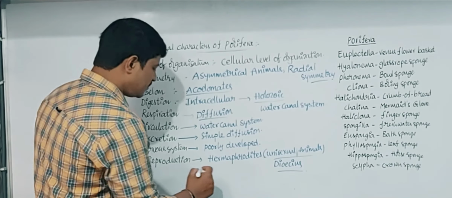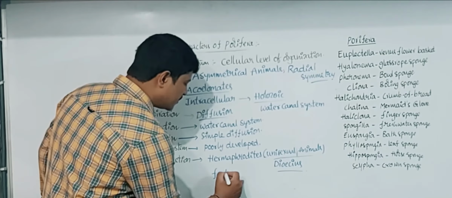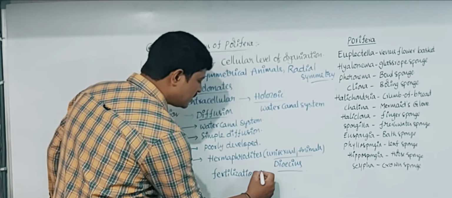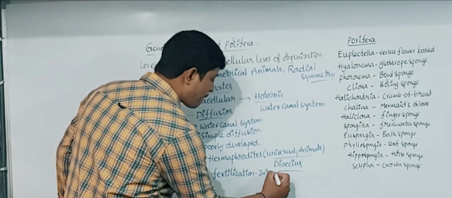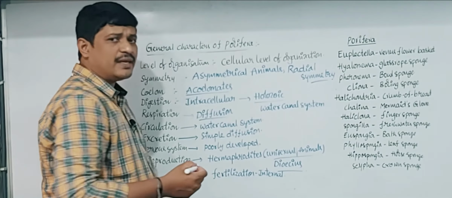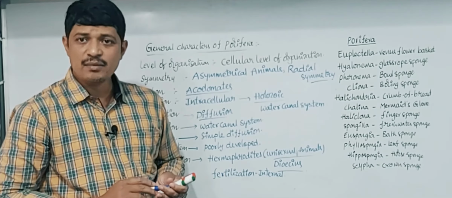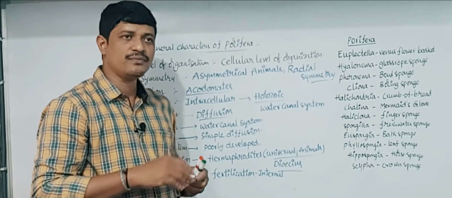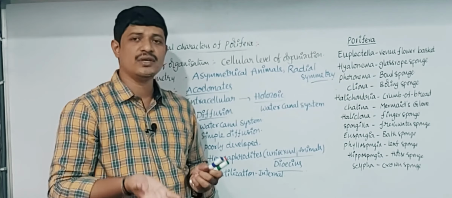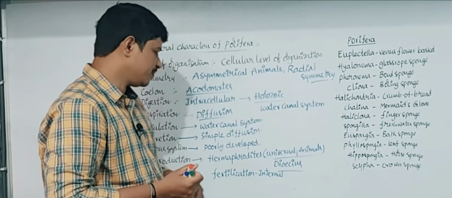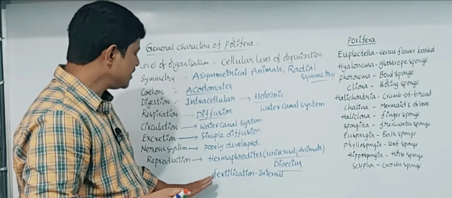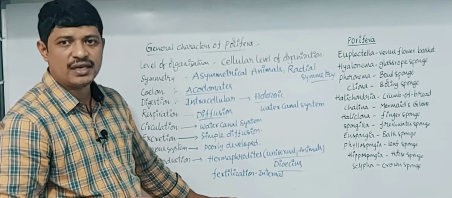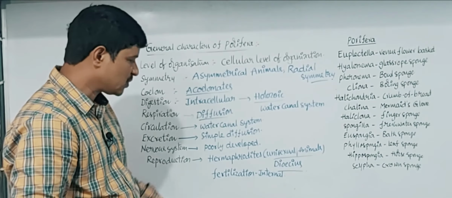Fertilization is internal. If fertilization takes place inside the body, it is internal fertilization; if it takes place outside the body, it is external fertilization. In these poriferan animals it takes place inside, so it is called internal fertilization.